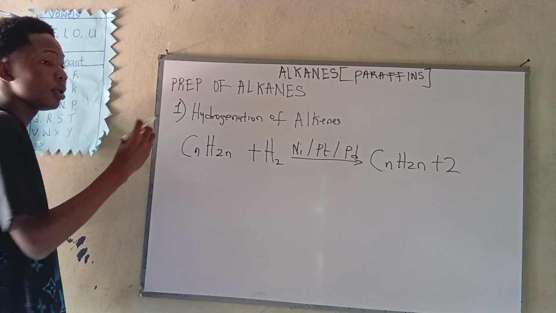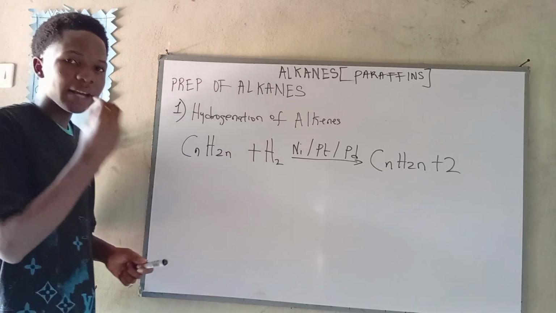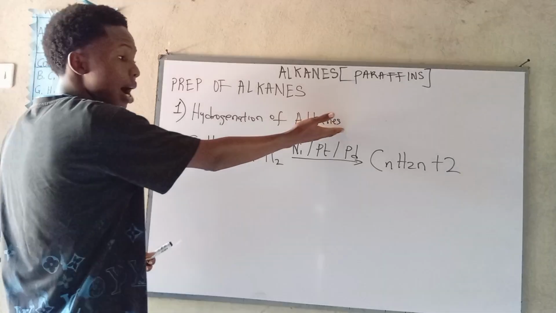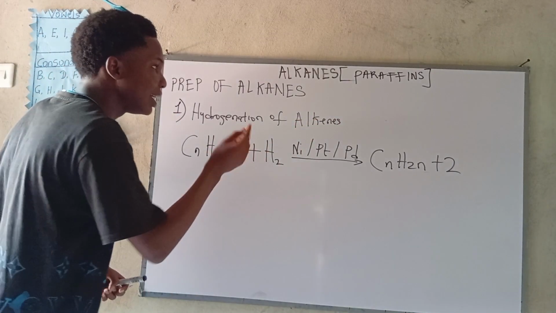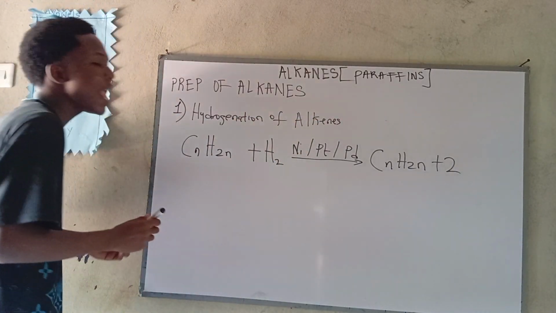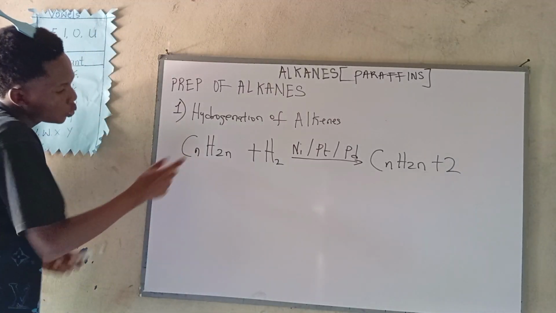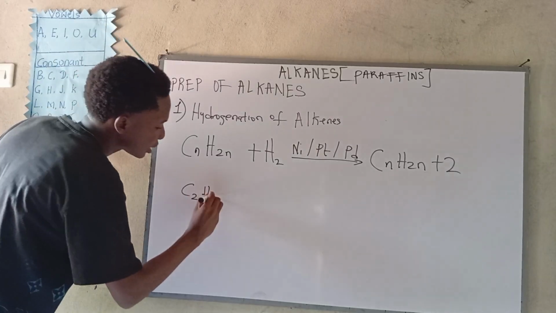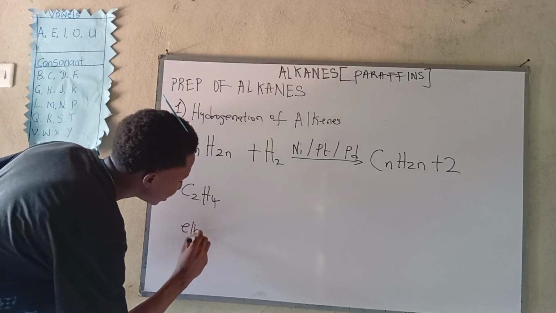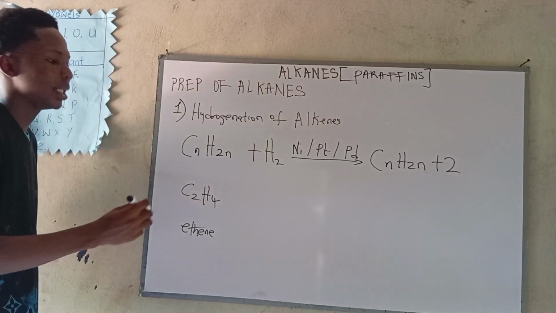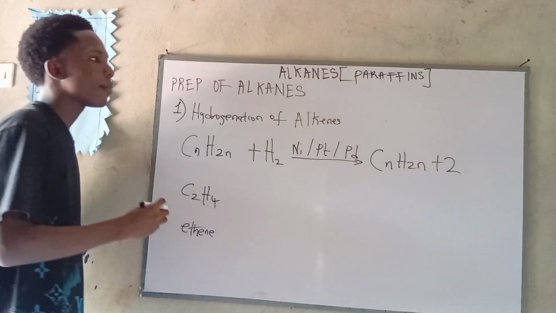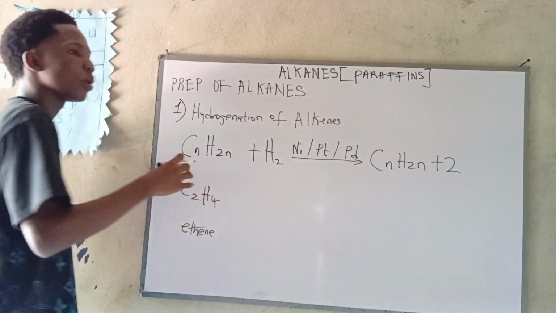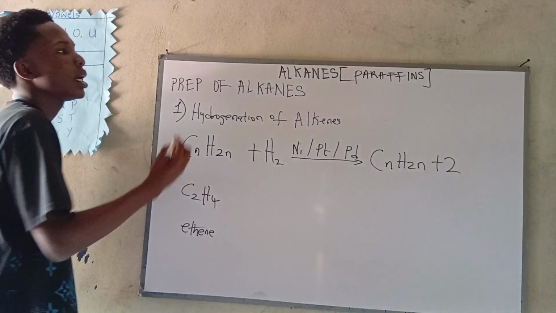Remember, ethene is the first member of the alkene family. I didn't say alkane, no. Ethene is the first member of the alkene family. So now let's use it, where n is equal to 2. Now 2 times this n will give us C2H4, that is 2 times 2, 4. We get this. We call this what? Ethene. In our next class, when I'm going to be teaching about alkenes, you will learn more about what we call alkenes. But now we're focusing on alkanes, alright?